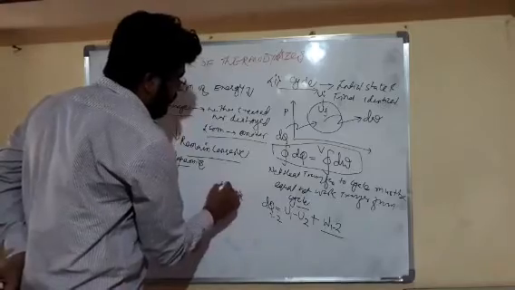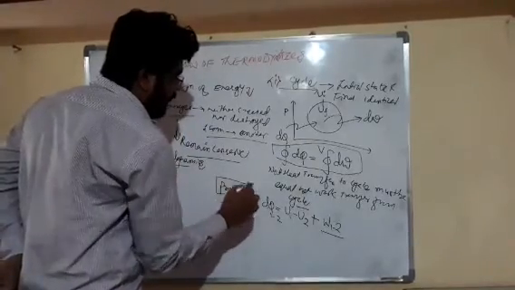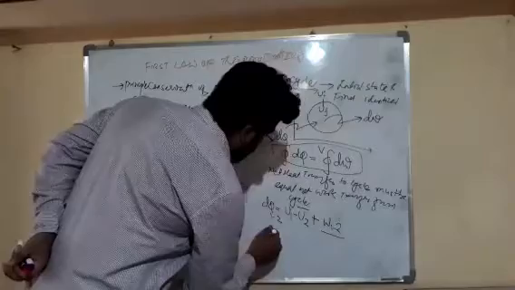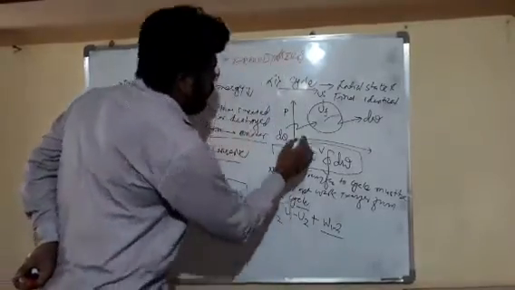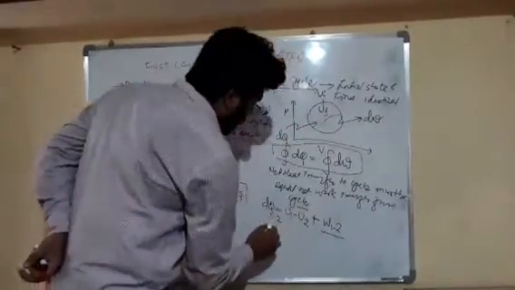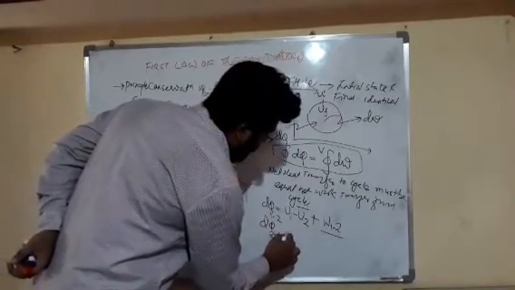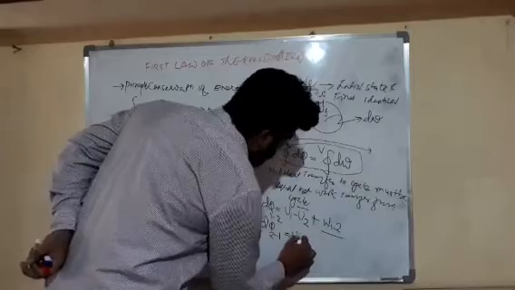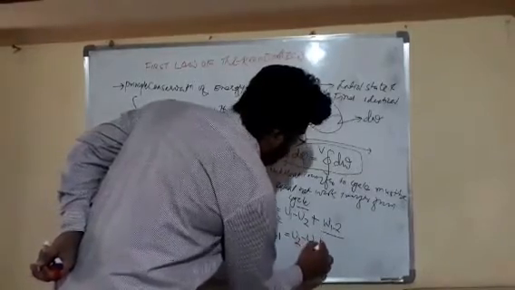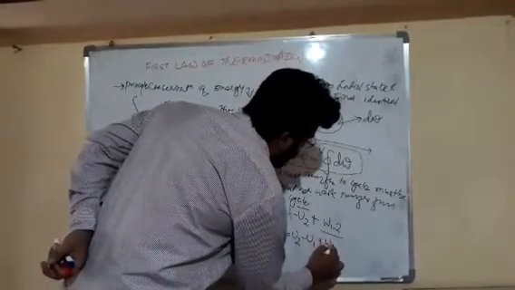We will just define it. Friends, we are moving from 1 to 2, and if we are moving from 2 to 1, then it becomes U1 minus U2 plus W 2 to 1.